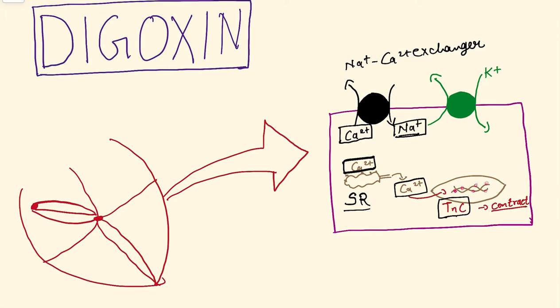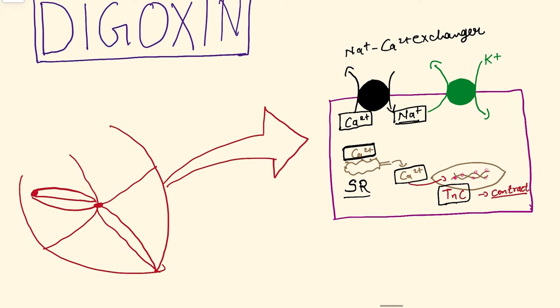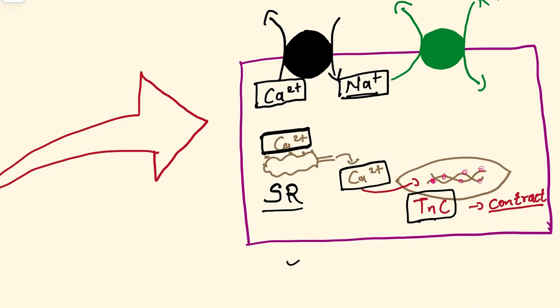In this video, we'll talk about the drug digoxin, which is a cardiac glycoside. So let's first talk about the normal action potential and the normal changes in the cell when the signal arrives. This is our heart, this is the SA node, AV node. When the signal arrives at the cardiac cell, I've drawn it in a bigger picture. This is our cardiac cell.